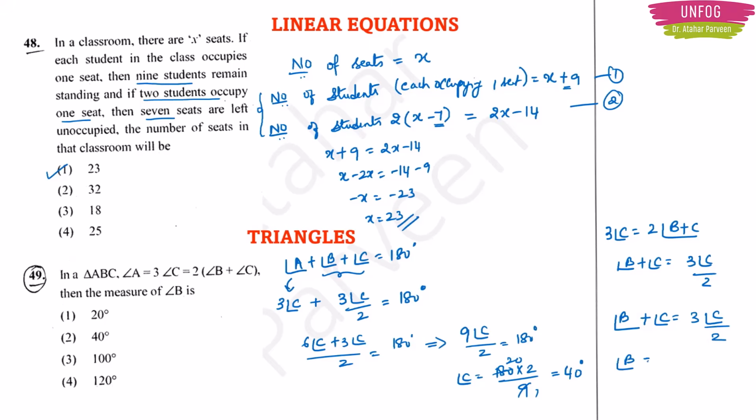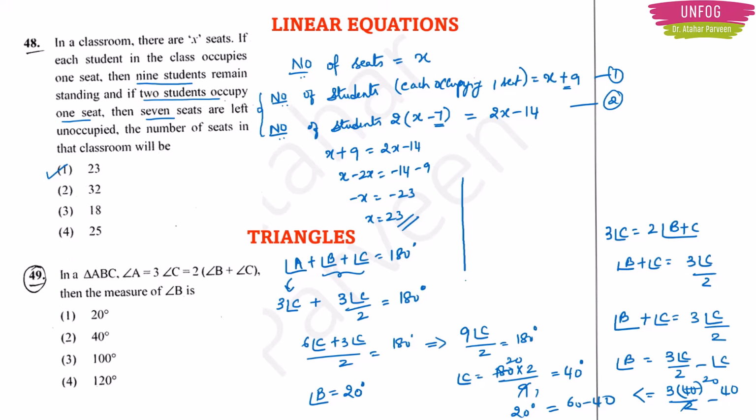Angle B will be equal to 3 times angle C by 2 minus angle C, right? But what is angle C? It is 40 degrees, right? So 3 into 40 by 2 minus 40. Two 20s are 60, so this will be equal to 60 minus 40, or this will be equal to 20 degrees. So angle B will be equal to 20 degrees.